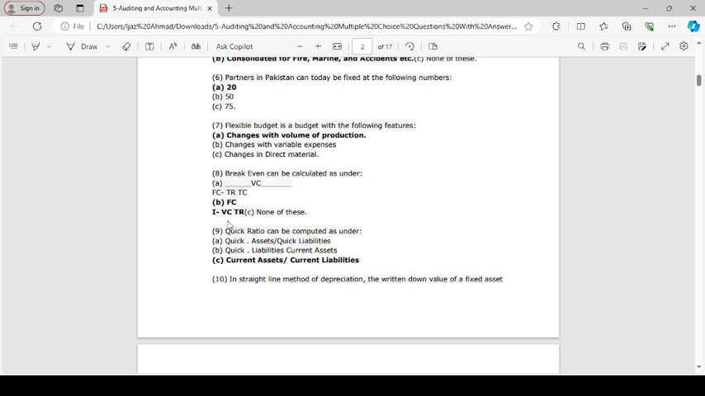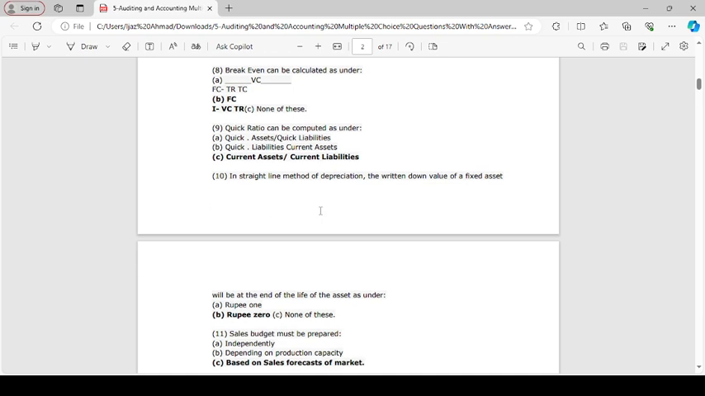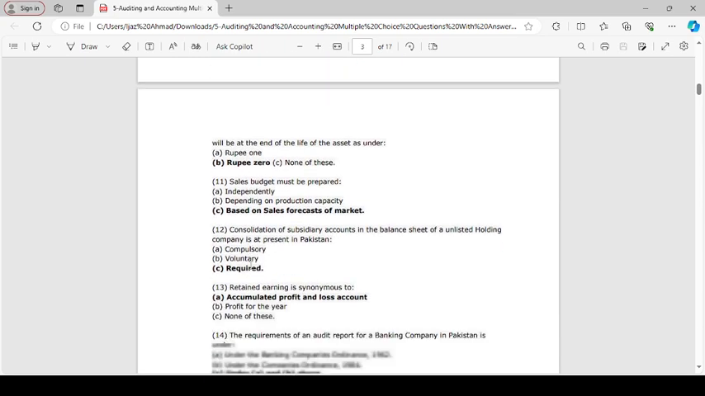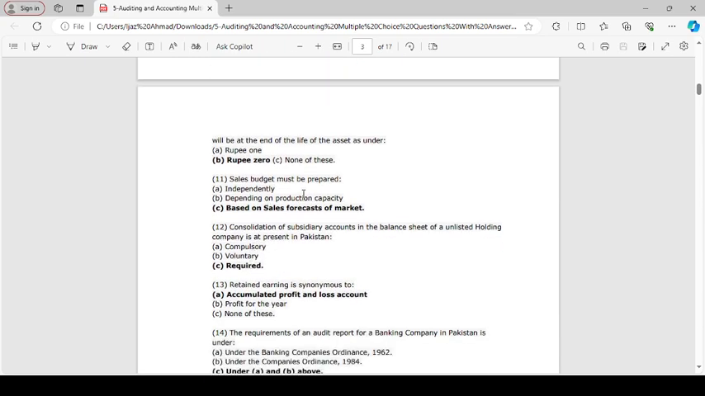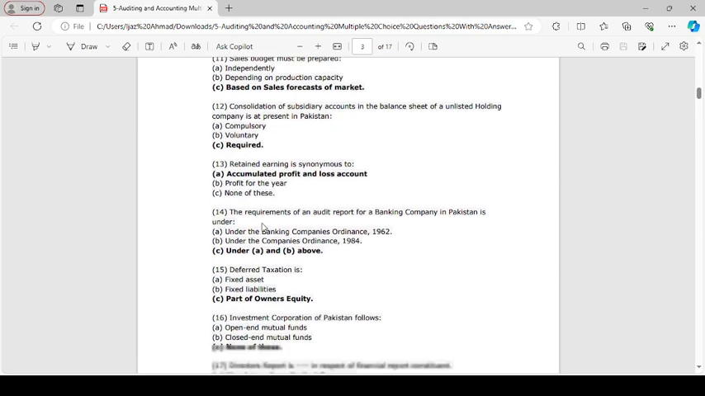1 minus VCTR. Quick ratio has been computed as current asset minus current liability. In straight line method depreciation, the written down value of fixed asset is ₹0. Sale budget is based on sale forecast of market. Consolidation of subsidiary account in balance sheet of unlisted holding company is required in Pakistan.